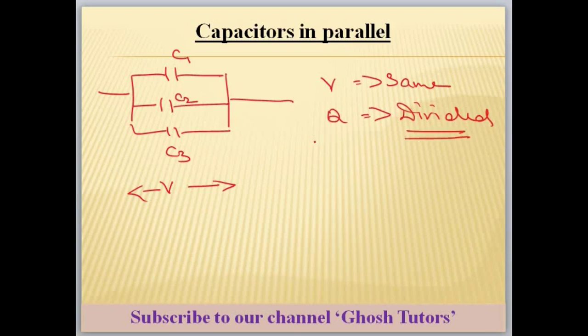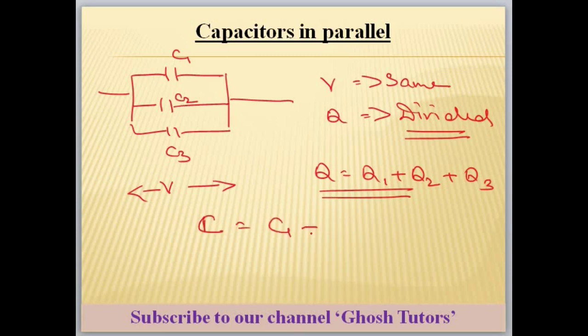In resistors current was dividing, here charge is dividing. Q will be divided. Total Q निकालना है तो you have to add Q1 plus Q2 plus Q3. What is the rule for parallel combination of capacitance? It is C is equal to C1 plus C2 plus C3.